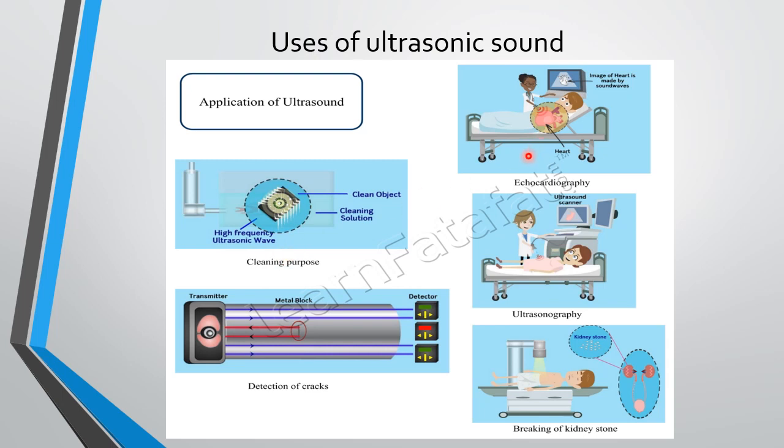For finding out the heartbeat, that is called echocardiography. Then ultrasonography: all the internal organs of your body can be examined by sending ultrasonic waves, and then a picture of these internal organs is flashed onto the computer screen. That is the latter part we are going to study. Then in big machines, any cracks can also be found out, and breaking of kidney stones can also be done with the help of these ultrasonic sounds.